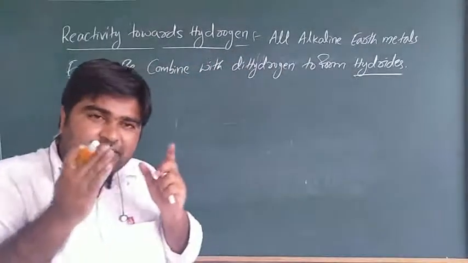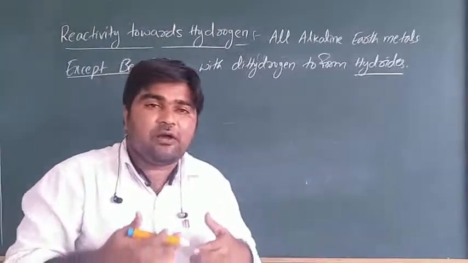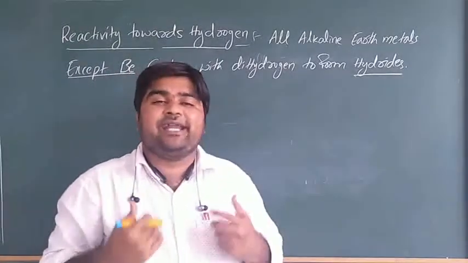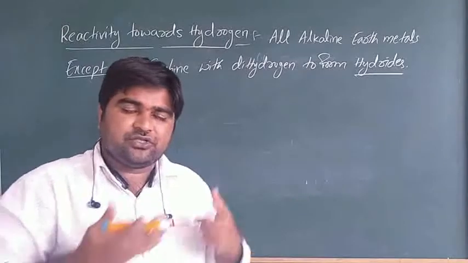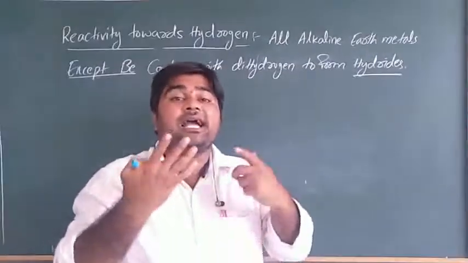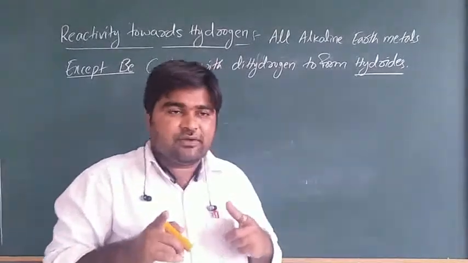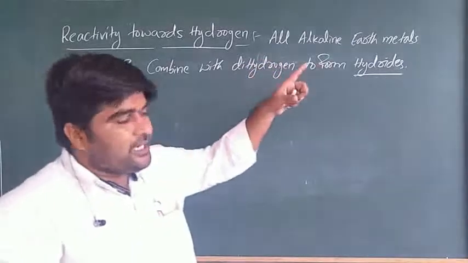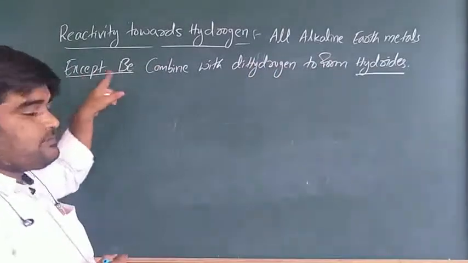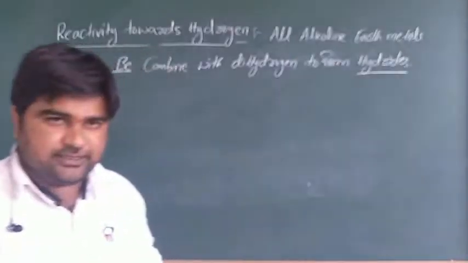When first group and second group elements combine with hydrogen, the compound name is hydrides, metallic hydrides. First group elements give alkali metal hydrides, and second group gives alkaline earth metal hydrides. Is it clear? So when all alkaline earth metals except beryllium combine with dihydrogen, they form hydrides.